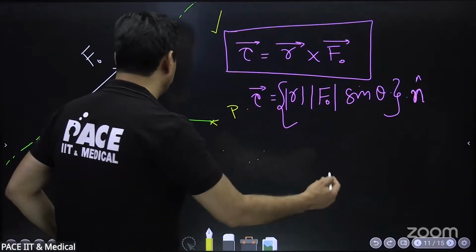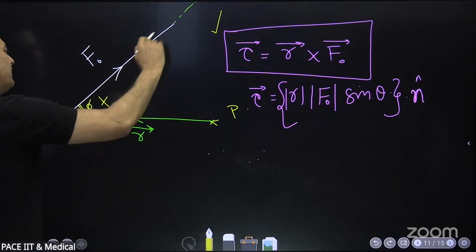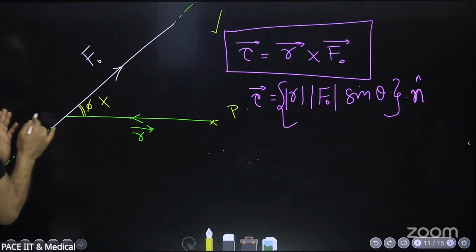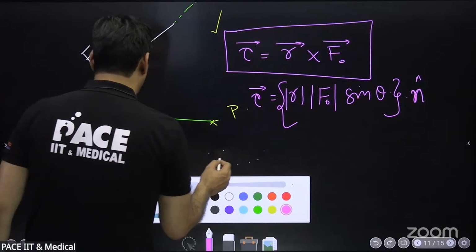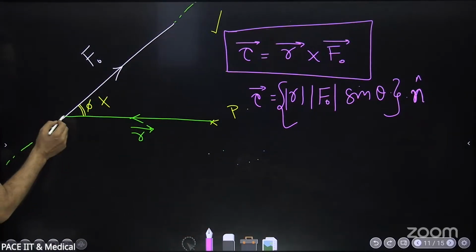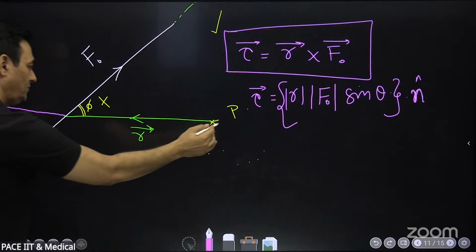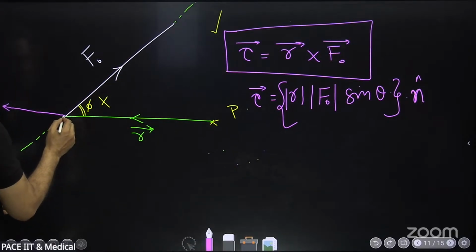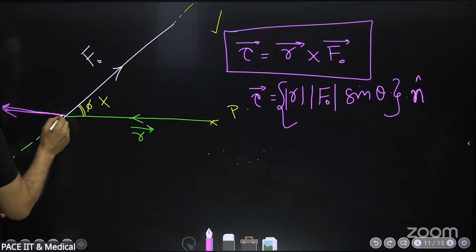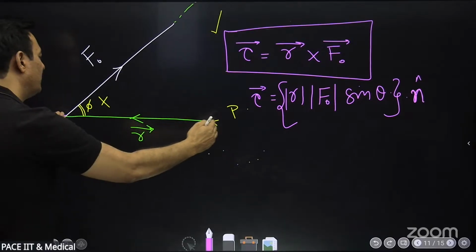See this. First thing I wanted you to register is R vector and F vector. Their tails have to be brought together to find the angle between them. So to get that angle, I need to shift one of the vectors. So I shift R vector parallel to itself. Same direction, same length. The diagram is not perfectly made. Straight line. Now I brought their tails together. Length same, I just shifted this vector from here to here.